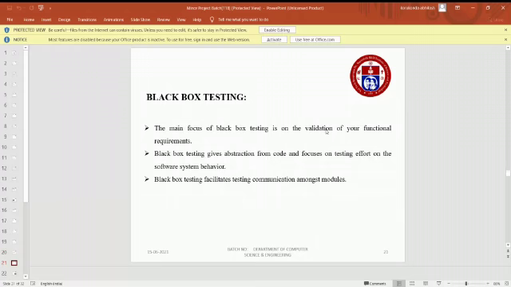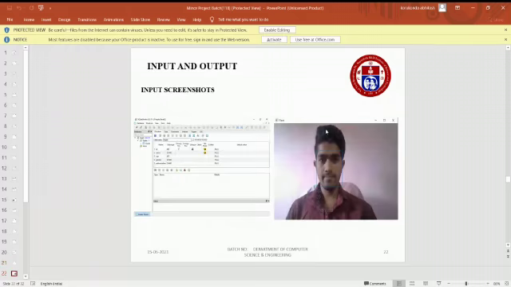Black box testing. The main focus of black box testing is on the validation of our functional requirements. Black box testing gives abstraction from code and focuses the testing effort on the software system behavior. Black box testing also facilitates testing communication among modules.